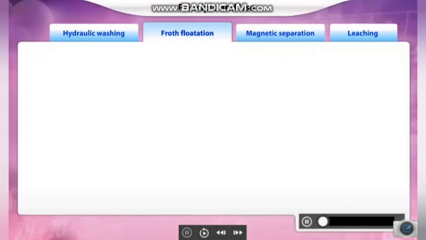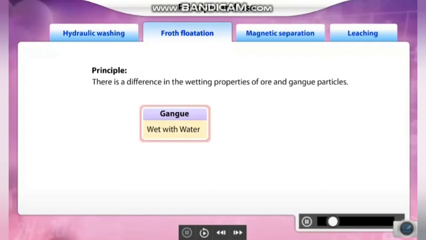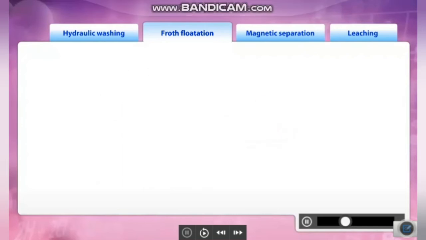Froth flotation is based on the principle of differences in the wetting properties of ore and gangue particles. This method is preferentially used to concentrate ores when gangue particles can be wetted with water and ore particles can be wetted with oil. This method is used to concentrate sulfide ores such as copper pyrites, zinc blende, and galena.